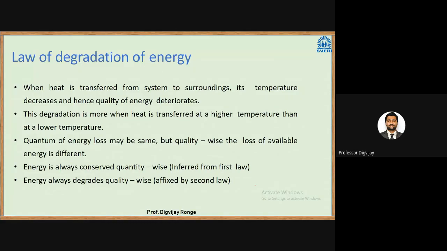So next is law of degradation of energy. Okay, so what is law of degradation of energy? When heat is transferred from system to surrounding, its temperature decreases and hence quality of energy deteriorates. Okay, so as the delta T, that is the temperature difference between system and surrounding, decreases, the quality of energy also decreases.